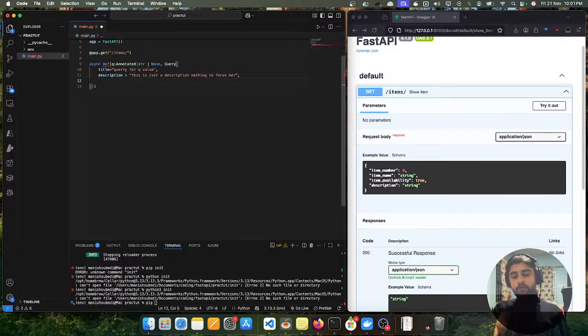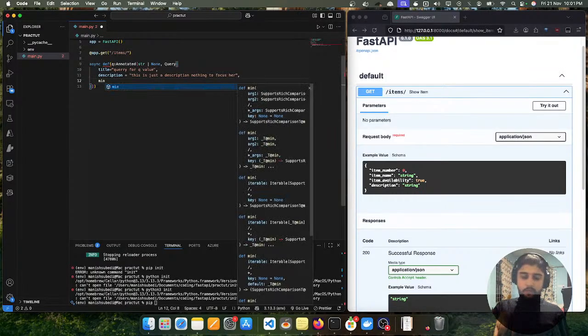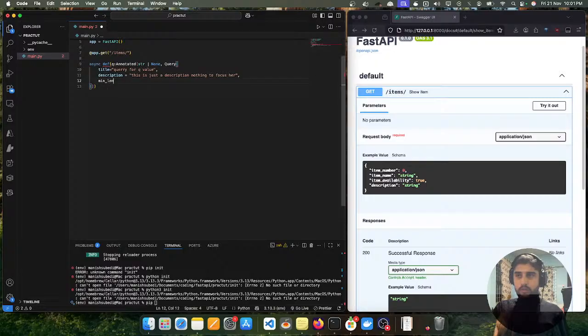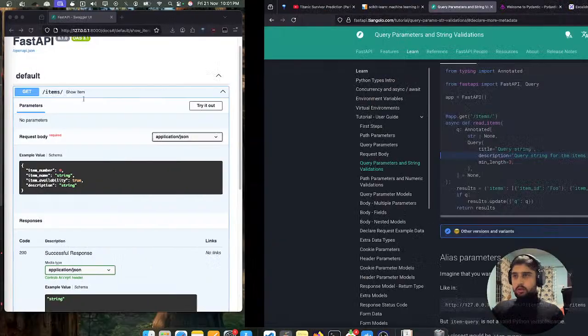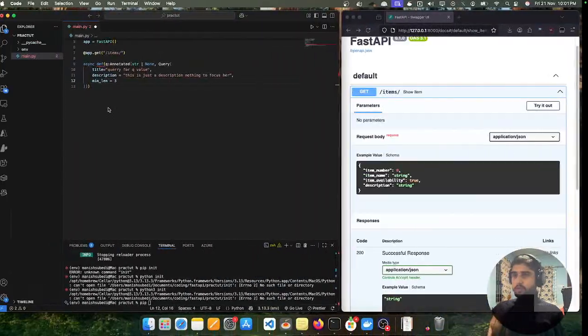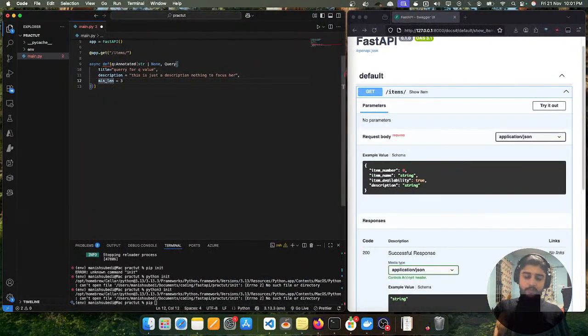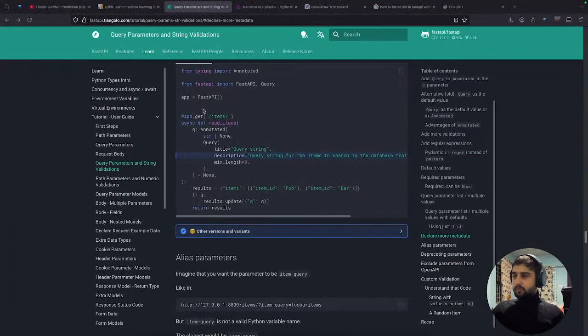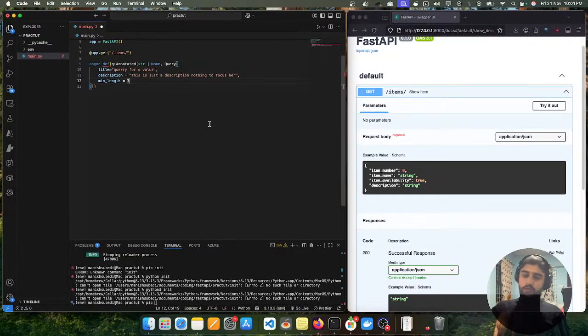Okay, here we are using the Query. Now, no place for metadata. Let's use the Query min_length equals 3. Maybe I might be wrong. Min underscore length, sorry, I often get confused. Okay, minimum length equals 3. It's all right.